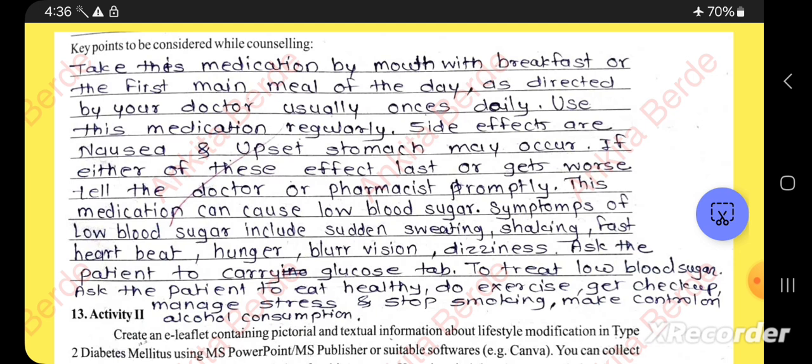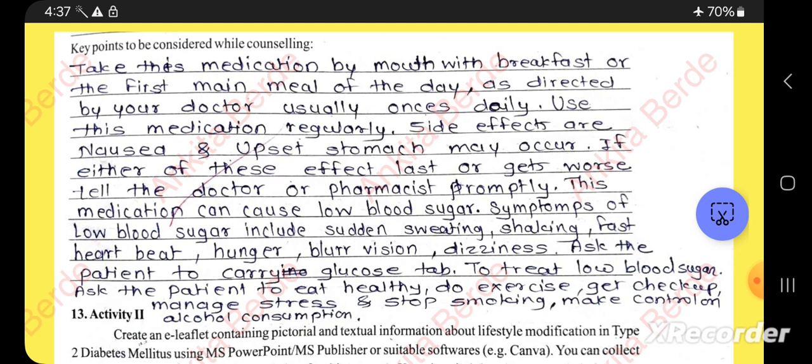Use this medication regularly. Then what are the possible side effects of this medication? Nausea and upset stomach may occur. If either of these effects lasts for a long time or gets worse, then you have to tell the doctor or pharmacist quickly.